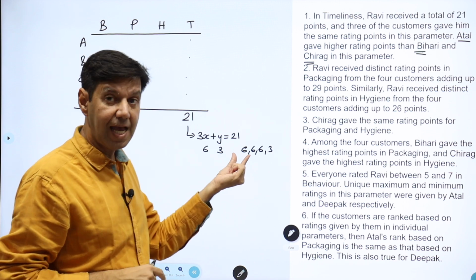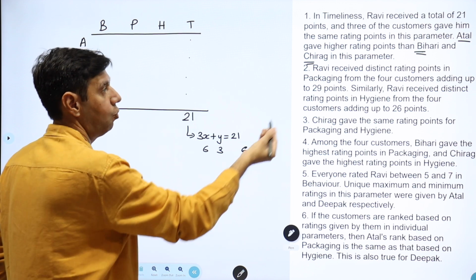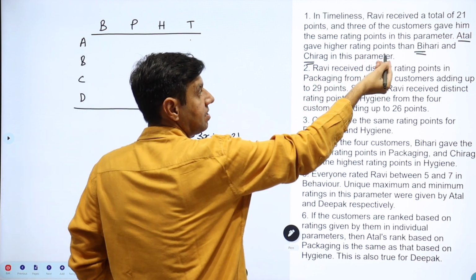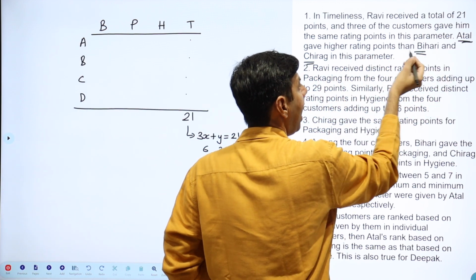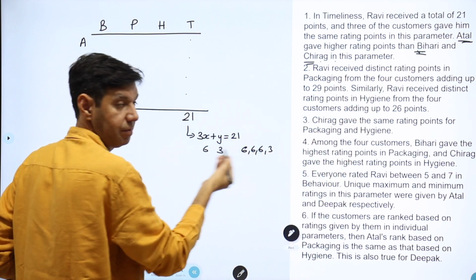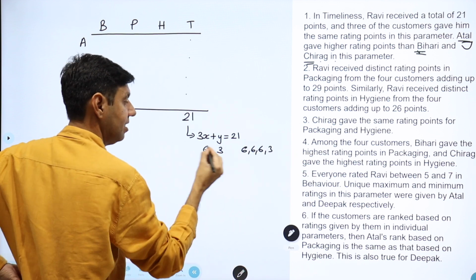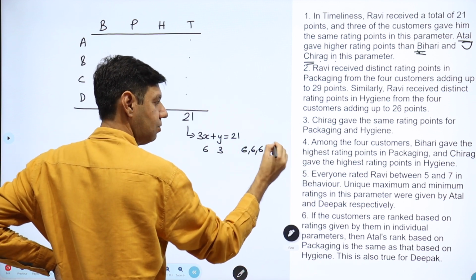The 3 same values should be less and that 1 different value should be more. Atul is going to be higher than 2 of these values, and the other 2 have to be equal because there are only 2 different values. The higher one is taken up by Atul. So this will not work, students.